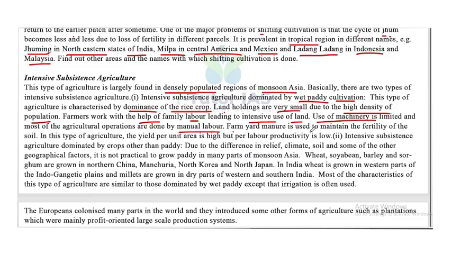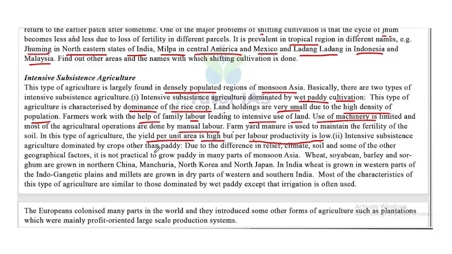Farmyard manure is used to maintain the fertility of the soil. In this type of agriculture, the yield per unit area is high, but per labor productivity is low. So what is the problem here? The labor productivity is low, but the yield per unit area is high.